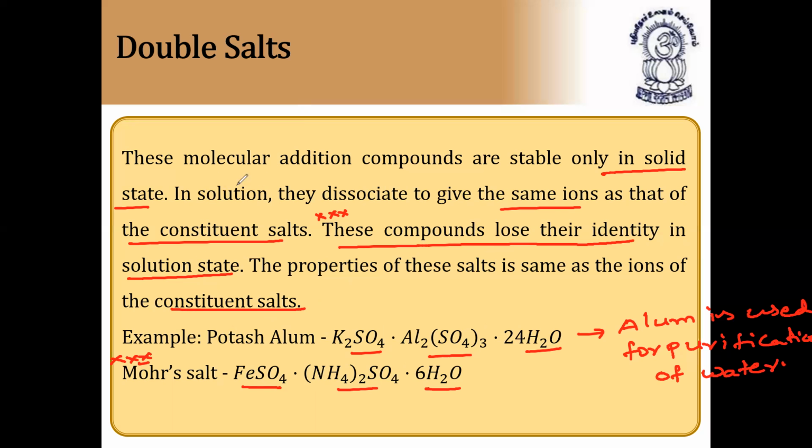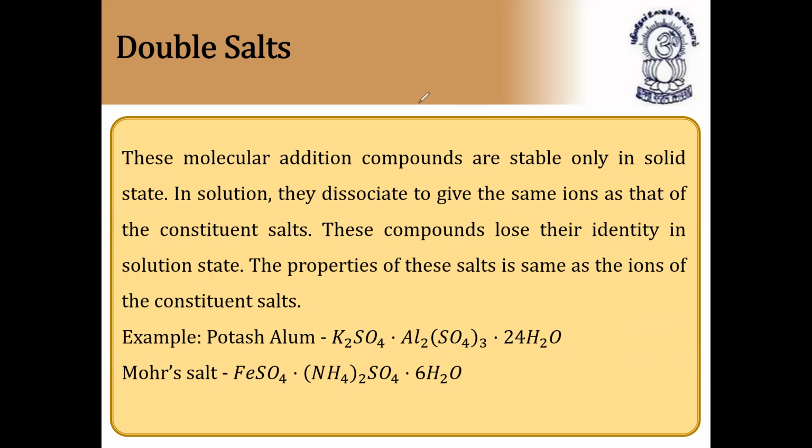So what are double salts? These molecular addition compounds are stable only in solid state. In solution, they dissociate to give the same ions. For example, when you dissolve potash alum in water, it forms potassium ions, sulfate ions, aluminum ions, along with H plus ions and OH minus ions, the same as the constituent salts. These compounds lose their identity in solution state. The properties of these salts are the same as those of the ions of the constituent salts. So this is called double salt. Next, continuation.